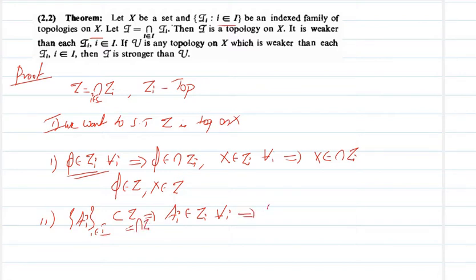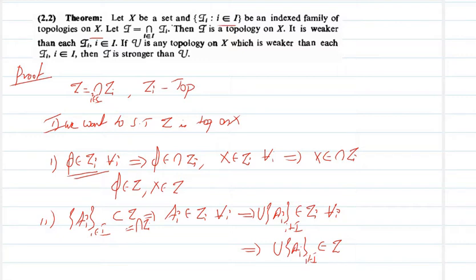So we have the collection A I, I in I, an arbitrary collection of members of tau I, hence their union belongs to tau I for all I, because tau I is a topological space. Since this union belongs to tau I for every I, it belongs to the intersection also. What is the intersection? Tau. So condition 2 is also satisfied.